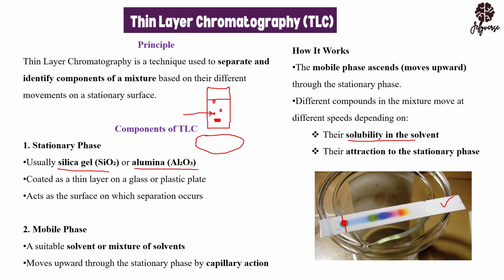So when it starts climbing up, we are going to have the colors separating. So you can see that the ink that was here was having green components there, it was having blue components, it was having something like a violet here, and it's having something like an orange here. So you see they are all traveling, but when they are traveling, they are moving at different speed. That is thin layer chromatography.